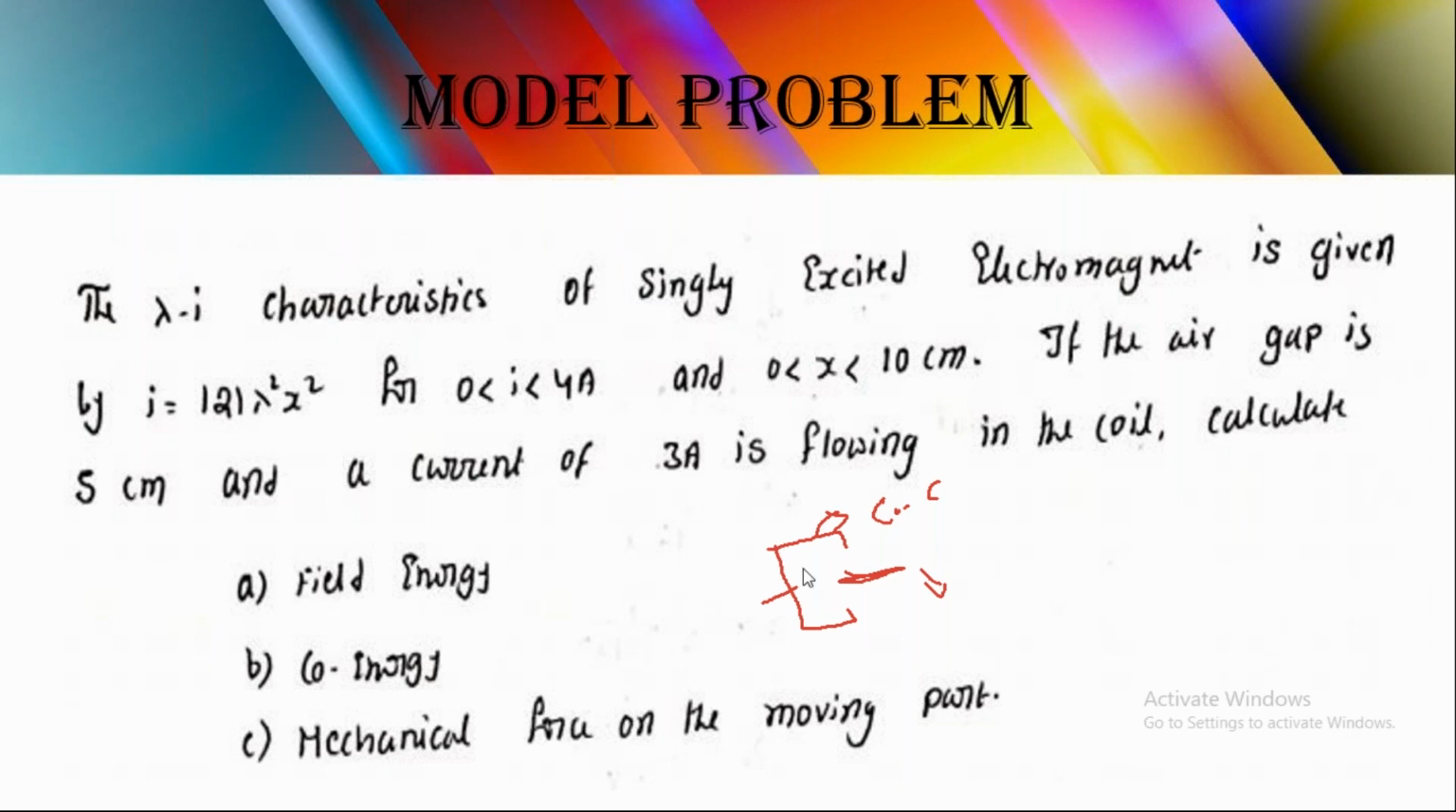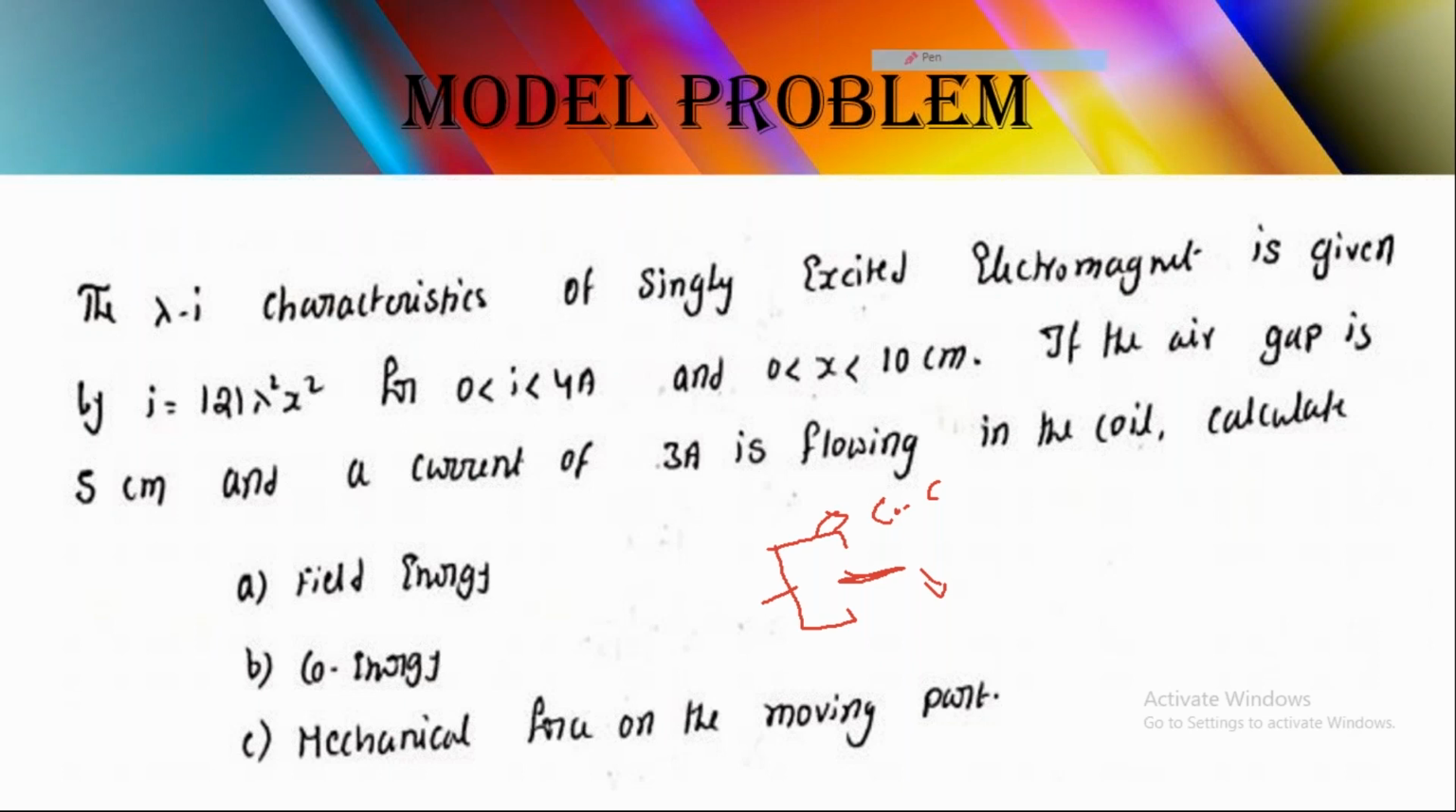Now by using this equation and these parameters, we are going to find three things: field energy, co-energy and mechanical force on the moving part. How are we going to note this? Just don't note the entire question, just note down that I equals 121 λ² x², and x equals 5 centimeter and I equals 3.